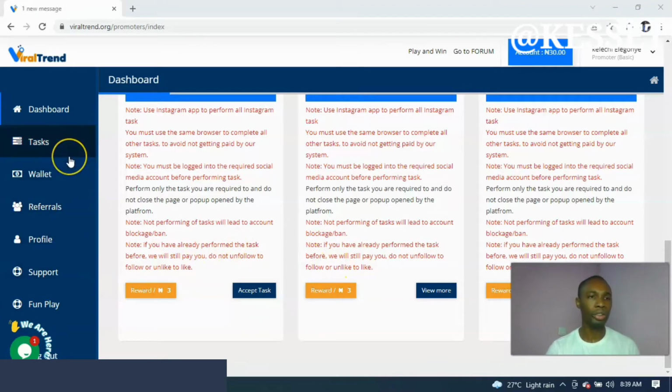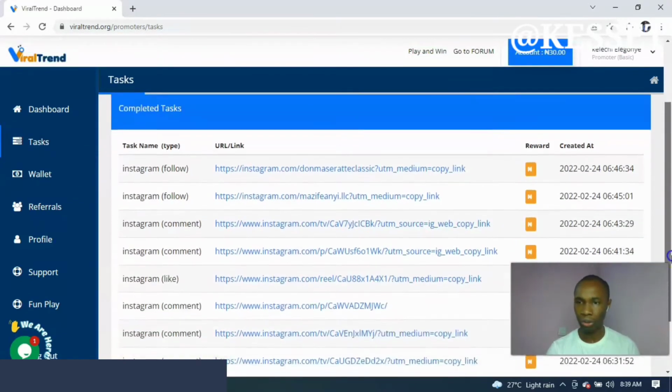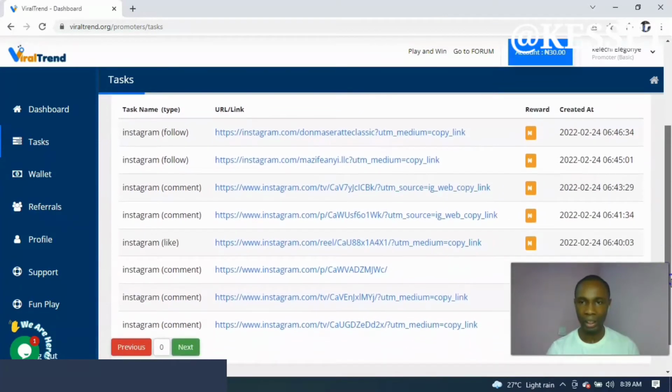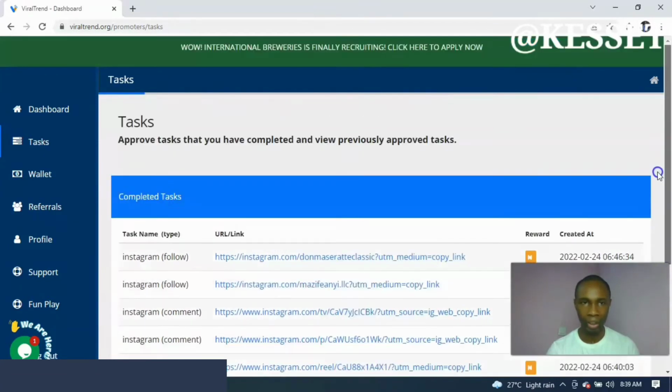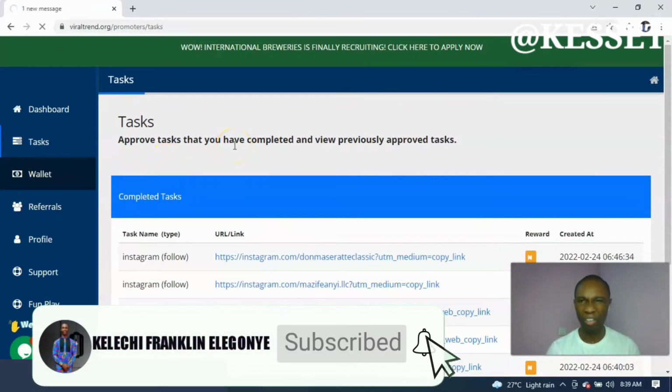Let me show you the different tasks which I have done. Okay, these are the different tasks I've done within these few hours. I have done some different tasks and I was paid different amounts of money. Now if you check my wallet, I just signed up a few hours ago, you will see that I've been paid up to 25 naira or so.